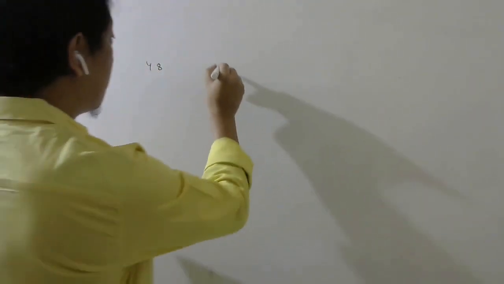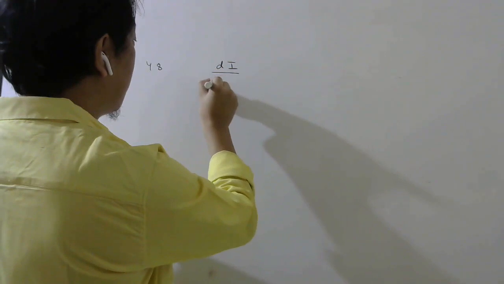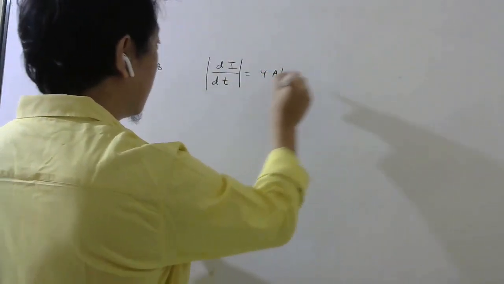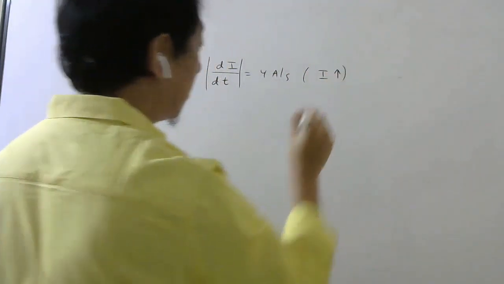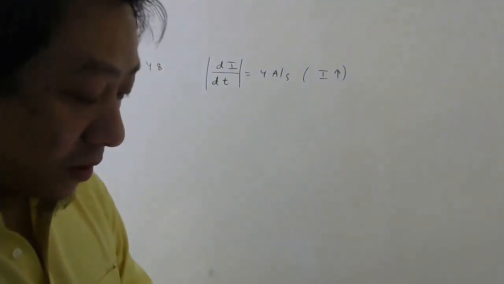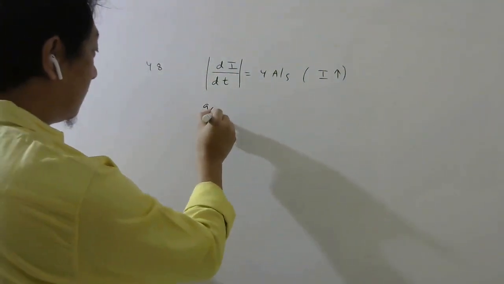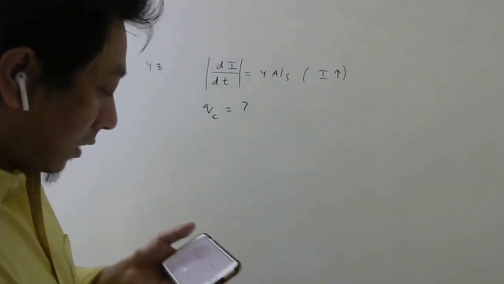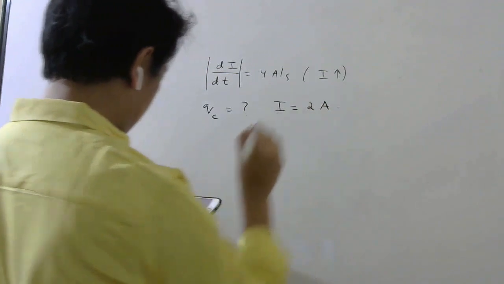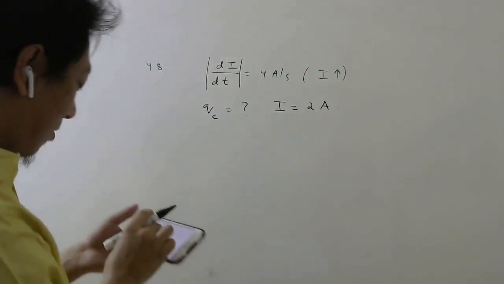Okay, let us solve question number 48. The current in the given circuit is increasing at the rate of 4 ampere per second. So di by dt is 4 ampere per second, that is the magnitude, and current is increasing at that rate. So at a certain instant, current is increasing at this rate. The charge on the capacitor they want at the instant when the current in the circuit is 2 ampere. The circuit is missing. Okay, so please draw the diagram.